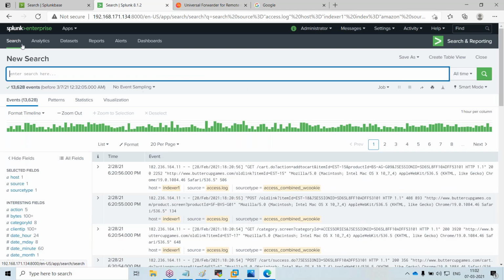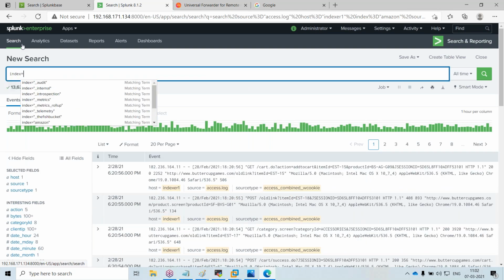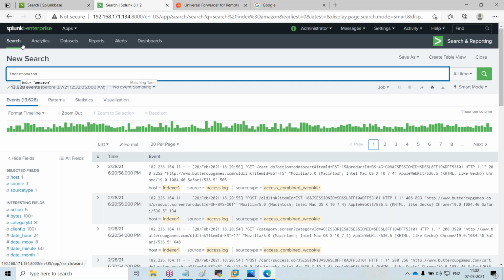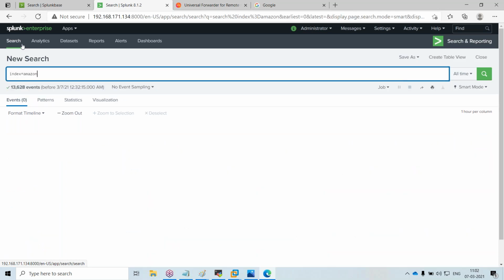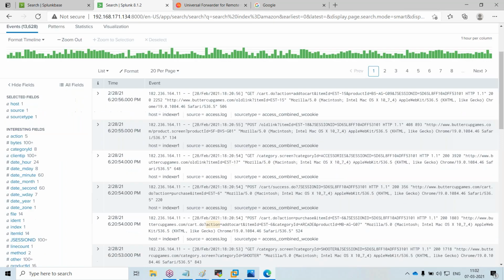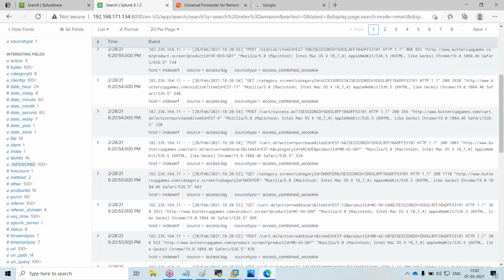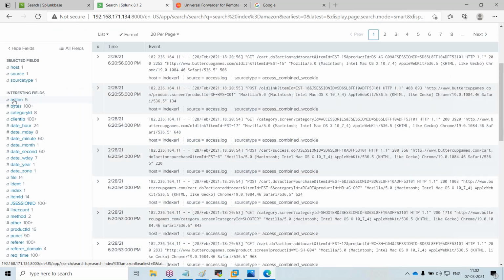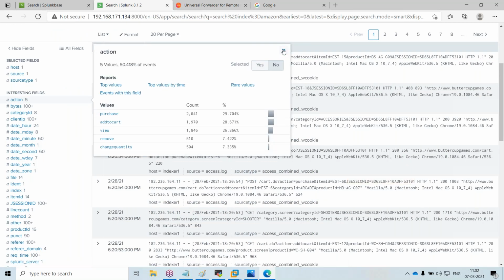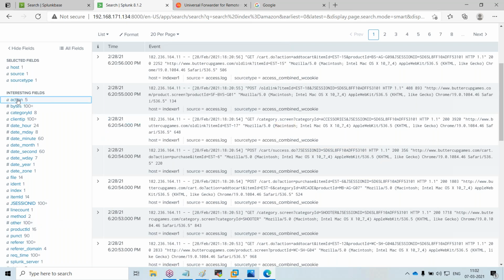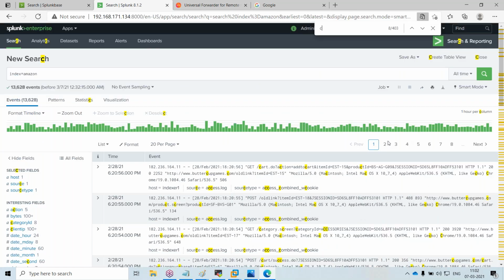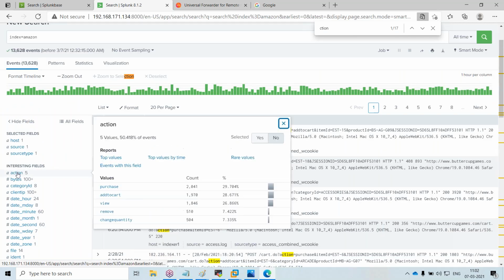If I give index equals Amazon, I will get this data. You got it? These are the logs pertaining to Amazon. There will be multiple fields generated by Splunk. This log has a field called action, with values like add to cart and purchase. If I click here, these are the values of that particular field.